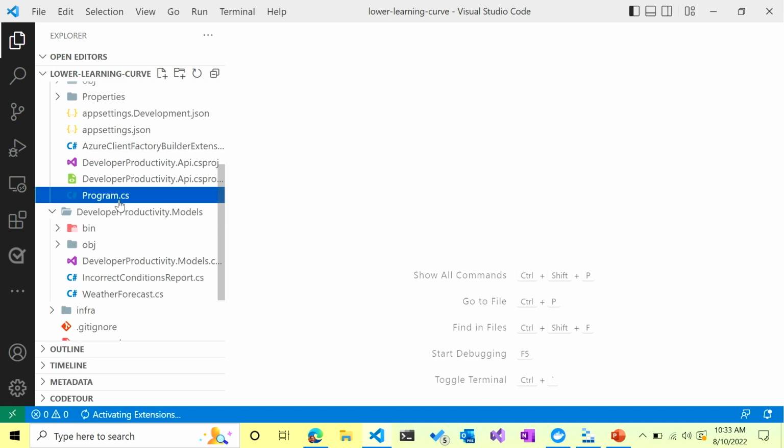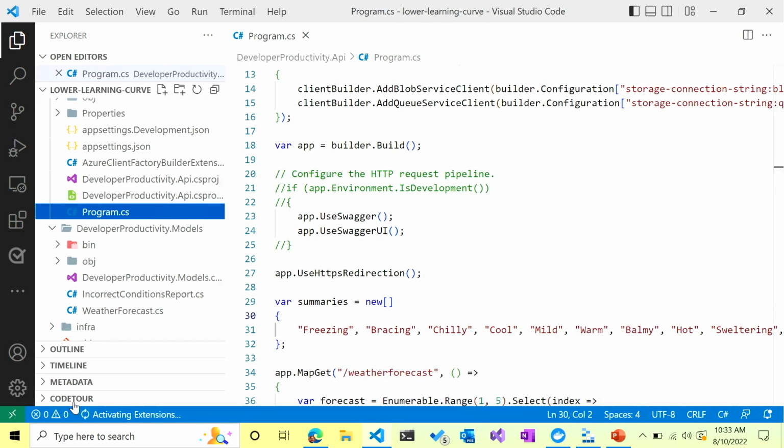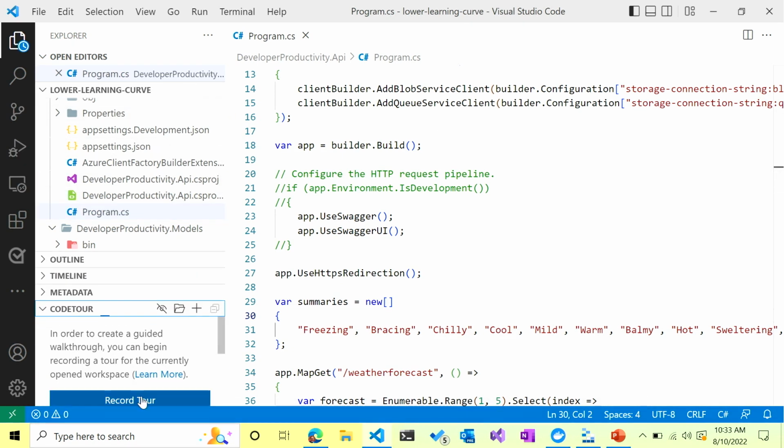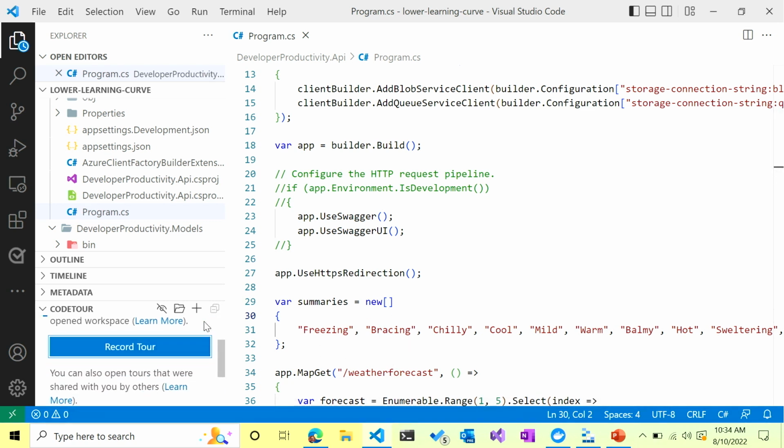So what I can do is it shows up down here saying Code Tour. I can then start recording a tour. Fast machine, which is making everything difficult. As you can see, it's spinning right now.